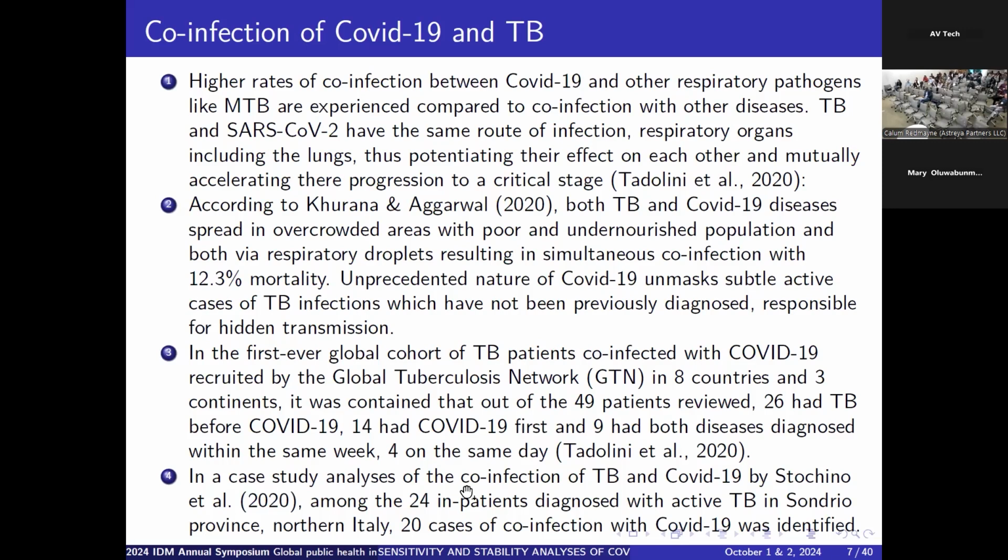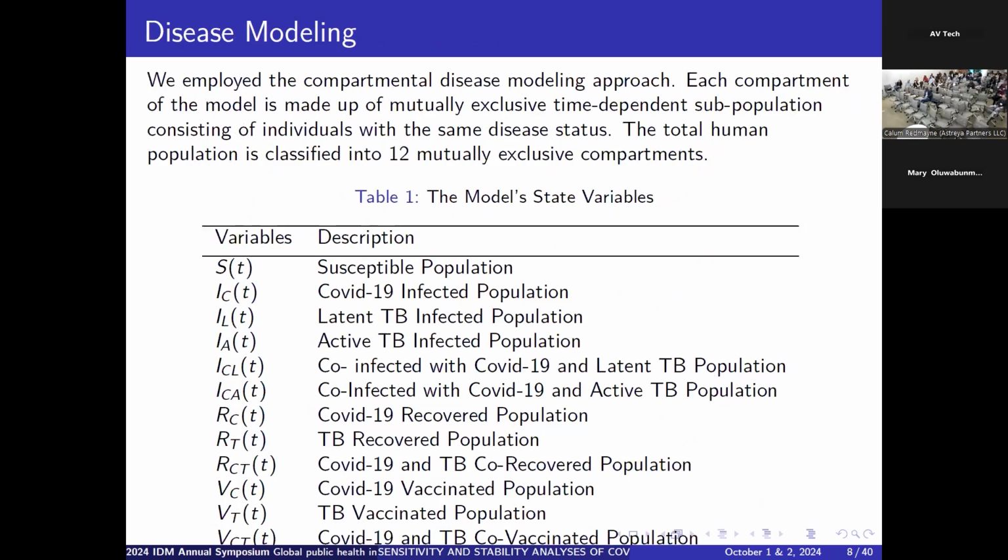Similarly, a case study analysis of this co-infection by Stoshino and other researchers found that among the 24 inpatients diagnosed with tuberculosis, 20 of them had co-infection with COVID-19. This is just to show that there is a large percentage of people that have this co-infection of tuberculosis and COVID-19.